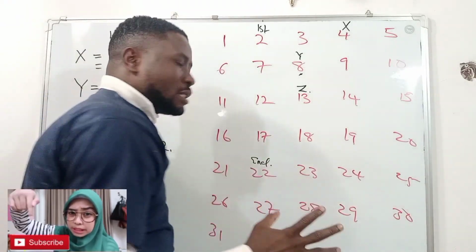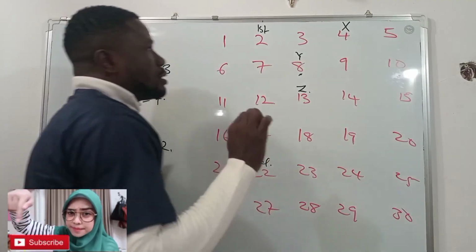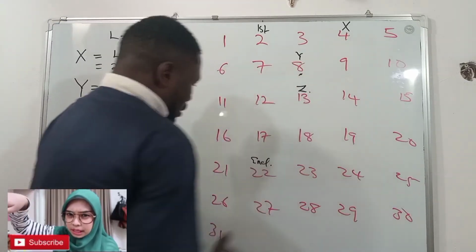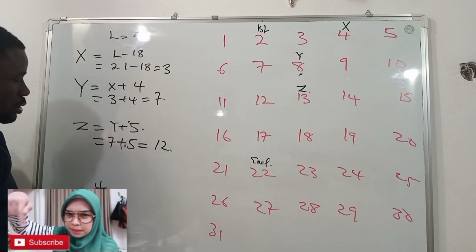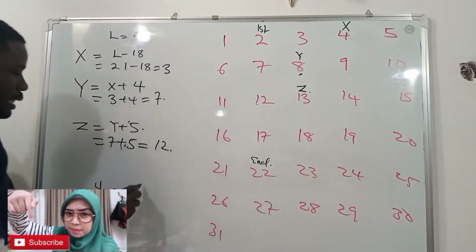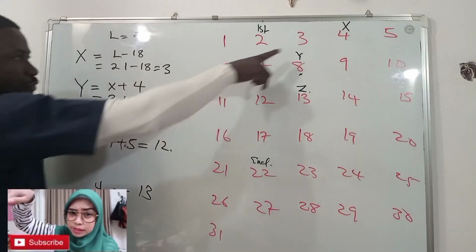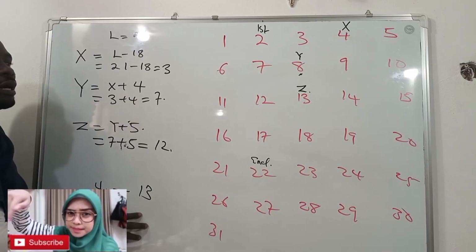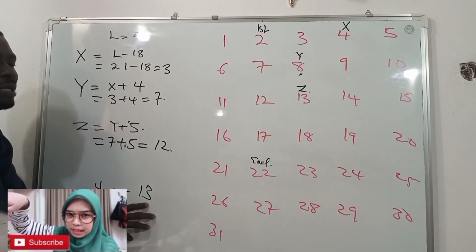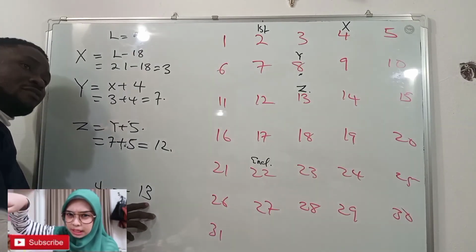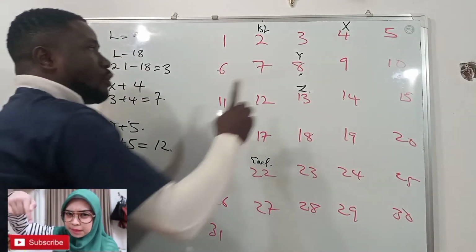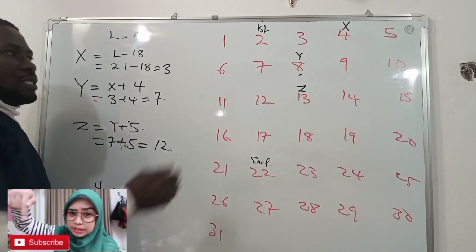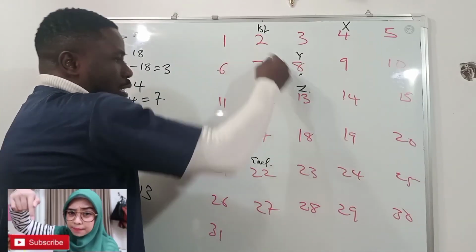So if she is expecting pregnancy, if she wants to get pregnant, the period she should meet her husband should be between the fourth day of the month toward the 13th day. The 4th of this month to the 13th of this month. That is the period she should expect. If she wants to get pregnant, she should meet her husband at that time. But the woman that doesn't want to get pregnant has to avoid this date, from this day to this day. She can have sex before this day and after this day.